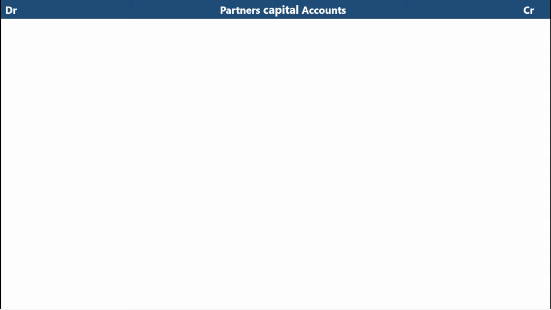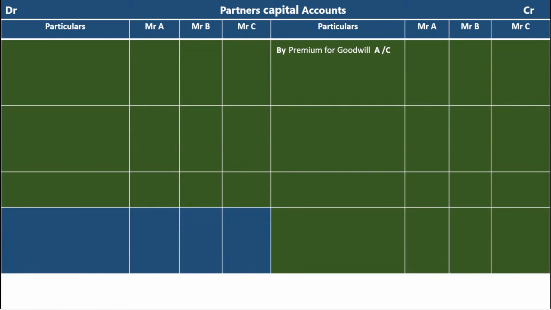Let us start. Partners' capital account. Draw the format like this. Particulars Mr. A, Mr. B, Mr. C. On the credit side, particulars Mr. A, Mr. B and Mr. C. Now, when the new partner brings the cash for goodwill, the journal entry is cash or bank account debit to premium for goodwill.